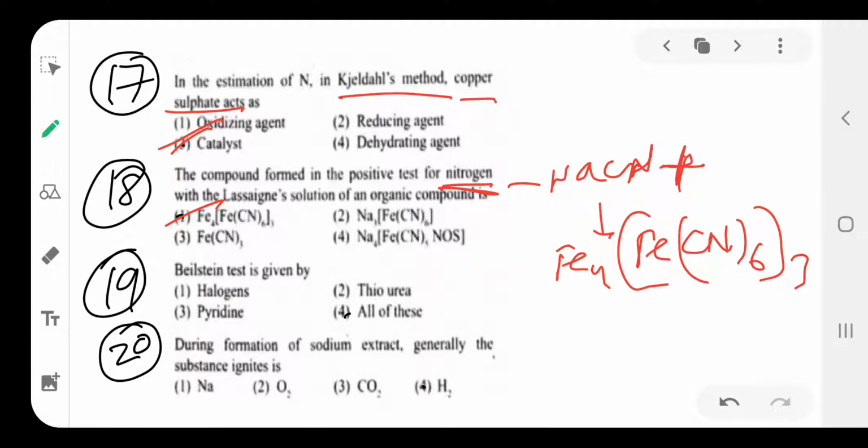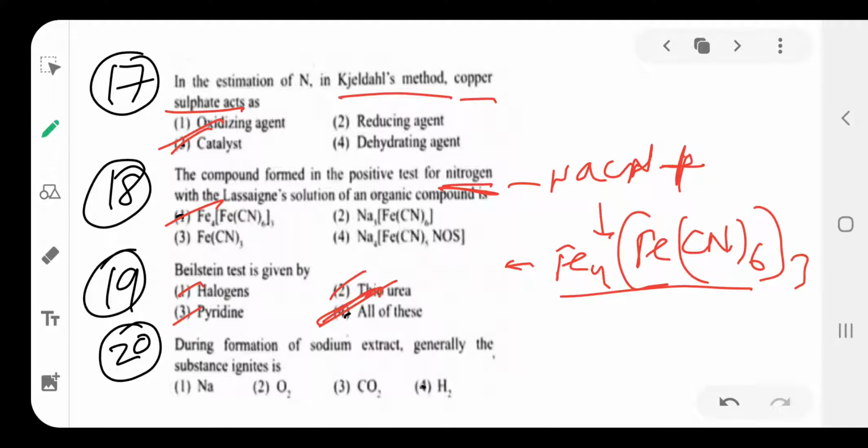Option 1. Its name is iron(III) hexacyanoferrate(II). The name is also important, the IUPAC name is also important. Next, the Beilstein test is used for the identification of halogens, thiourea and pyridine. All of these are identified by the Beilstein test. So the test is given by halogens, thiourea and pyridine. Option is all are correct.